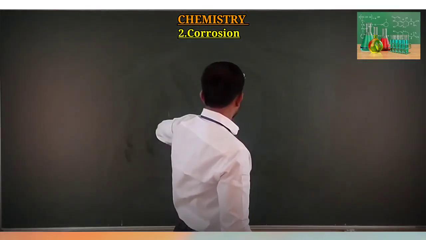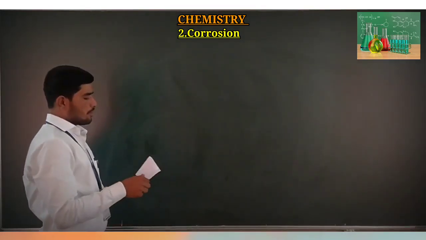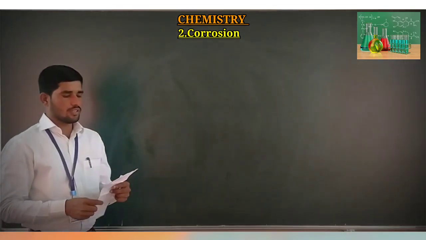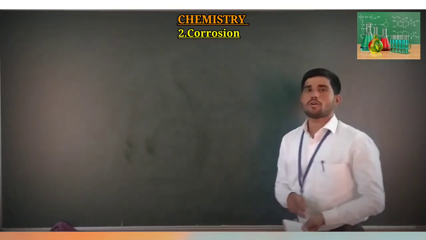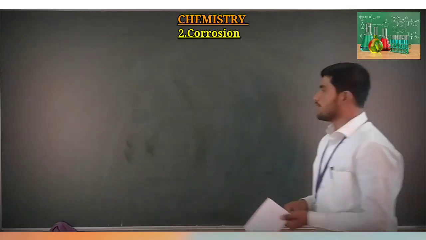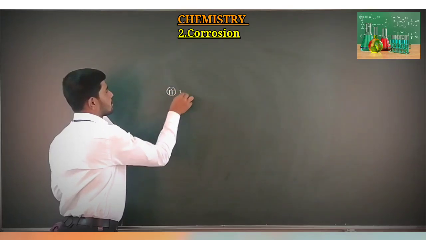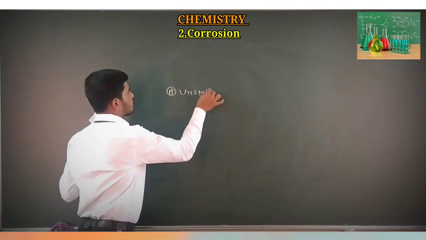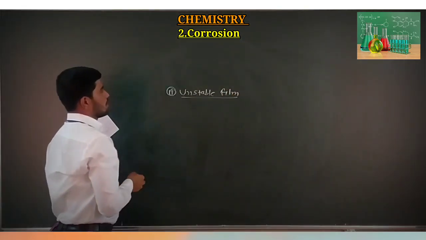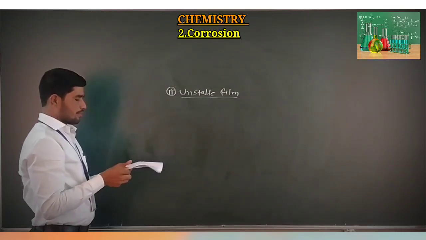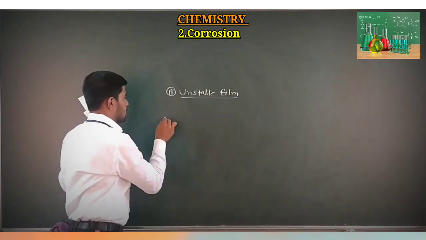Exactly opposite to this phenomenon, we observe a non-porous film. Now, the second type of film observed when the corrosion process takes place is the unstable film. Now, in case of unstable film, what happens? We will understand it by using a diagram.